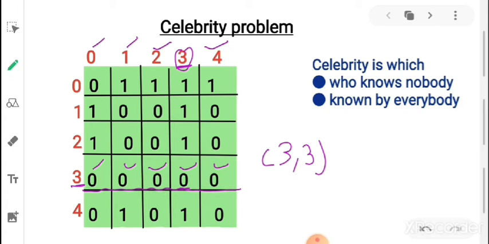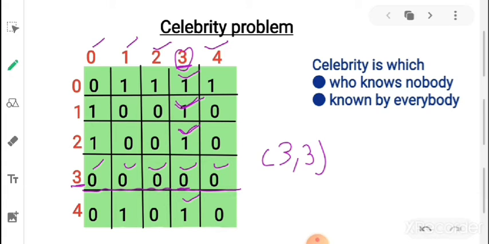If we consider this particular column, 3 is known by 0, 3 is known by 1, 3 is known by 2, 3 is known by 4. So we can say that 3 is the celebrity, because it's a person who knows nobody but is known by everybody. So we can consider 3 as our celebrity.